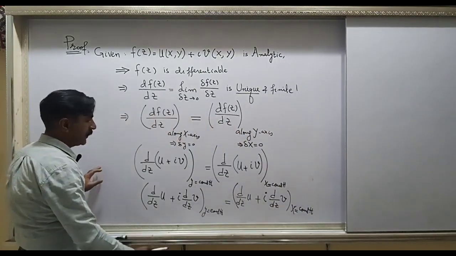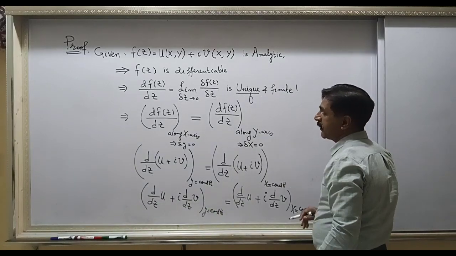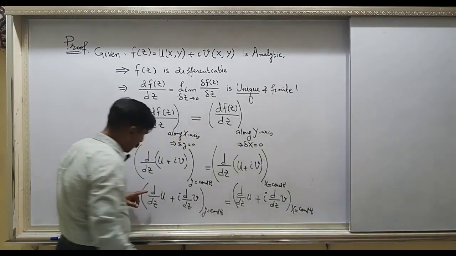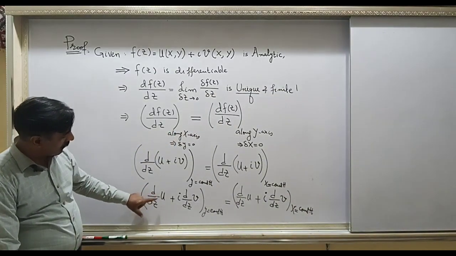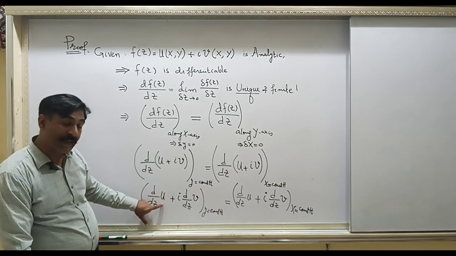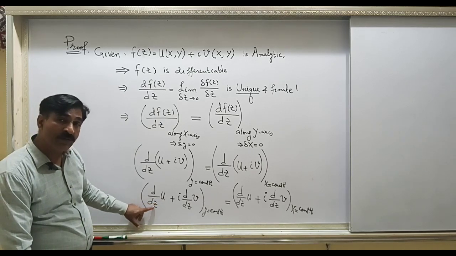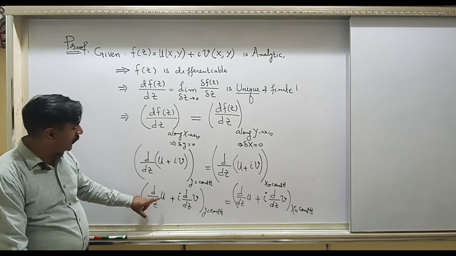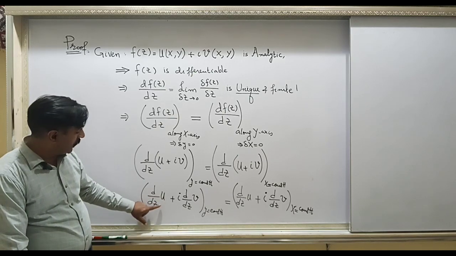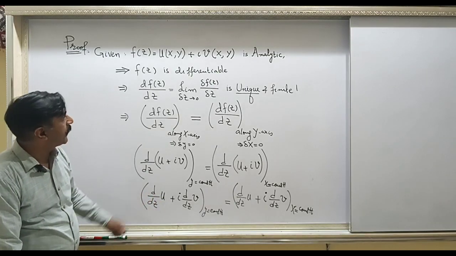Now, let's move on to the other board. In fact, I should write these derivatives. Look, d by dz is to be taken of u, but u is a function of x and y, which means you will need to apply the chain rule of differentiation. You will differentiate u first with respect to x, then x with respect to z. Let's apply this rule.